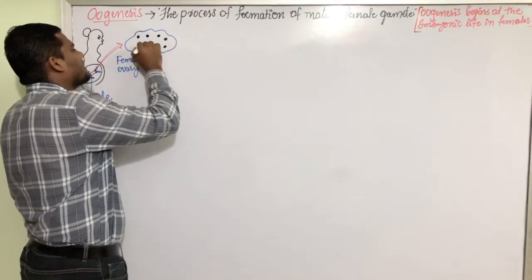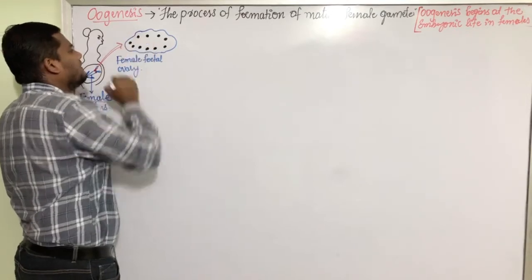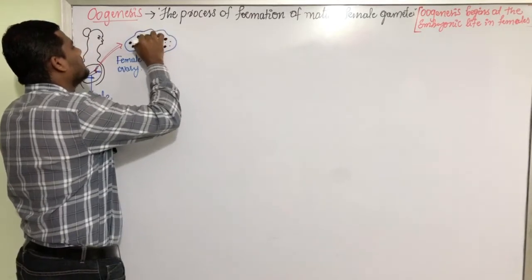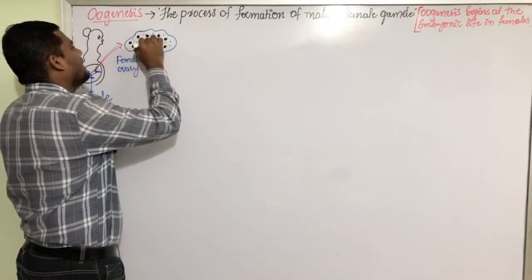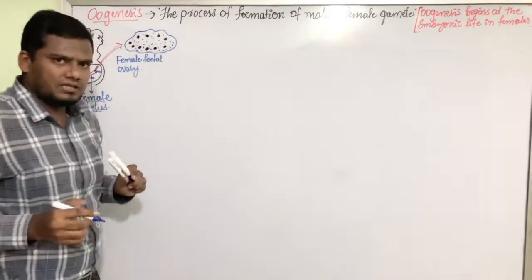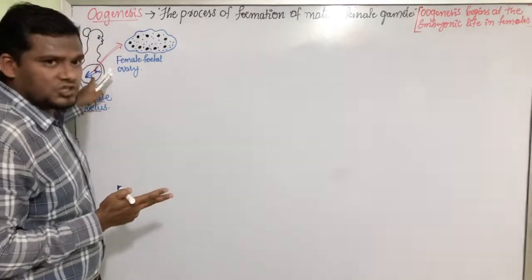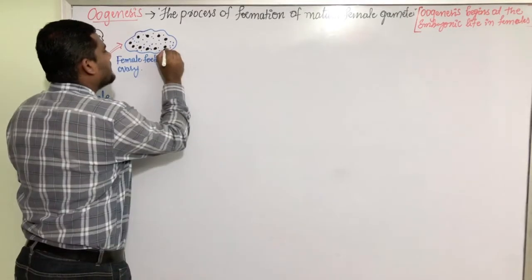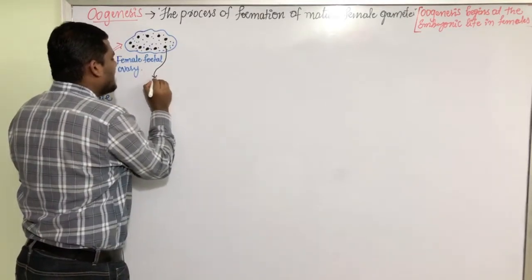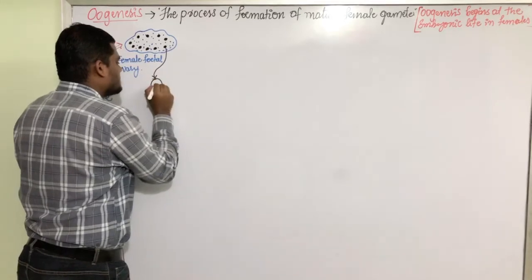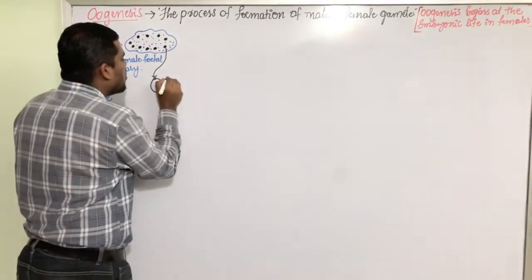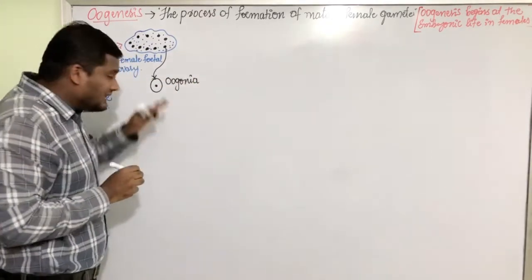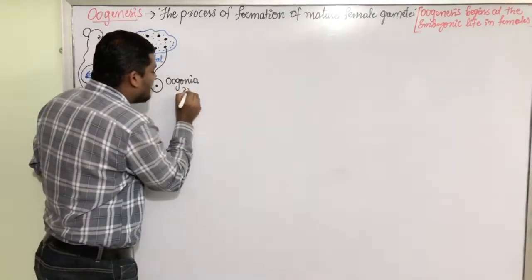They are the cells which are present in the ovary, and we'll have one more type of cells. We're going to label them in a minute. There are two types of cells present in the fetus of that female. Now, this cell that I have marked with a black color is the oogonia cell. And this oogonia is a diploid cell.